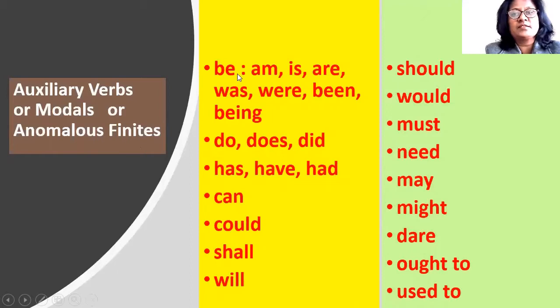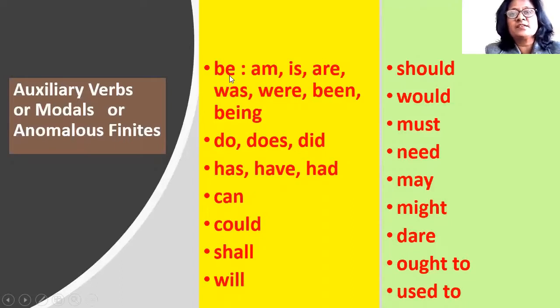Be is the most common auxiliary verb that we use in our routine conversation. So am, is and are are the present forms of be. Was and were are the past forms of be. Been is the past participle form of be, and being is the present participle form of be.